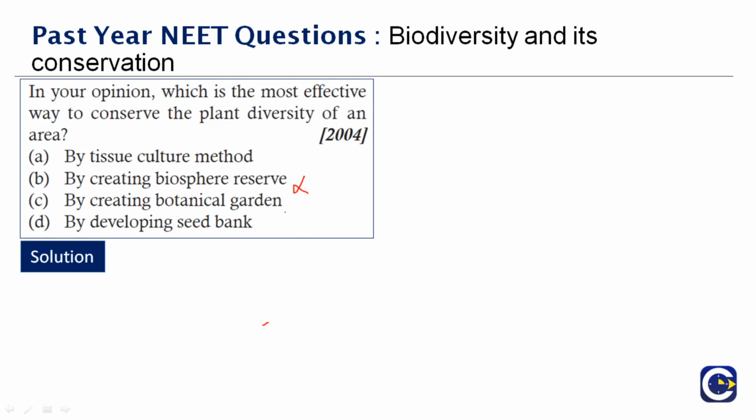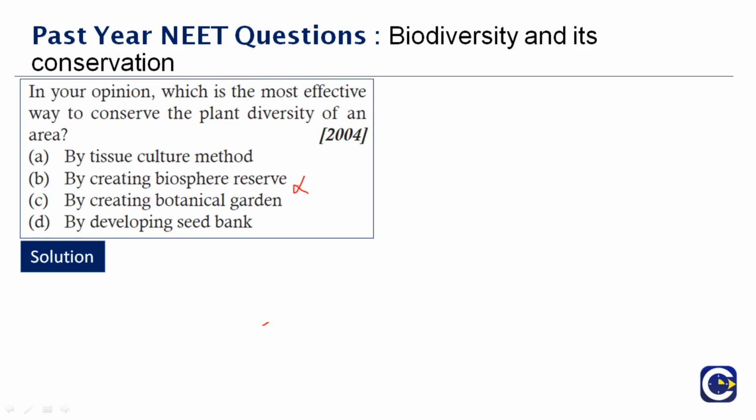Creating a botanical garden is actually a conservation. At the same time, it is also called preservation. So again, the endangered ones, the ones which are going to face extinction, the ones which are going to have a big danger in future, they are the ones which are preserved here. So once again, this is not the answer.